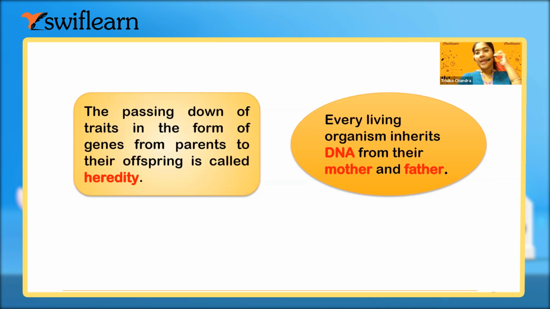Fine. Now, every living organism inherits the DNA. So all these characters are present in the DNA. We all have the DNA and we get the DNA from our father and mother. So whatever DNA is present in each of our cells, we get 50% from our mother and 50% from our father, not a single percentage more or less.